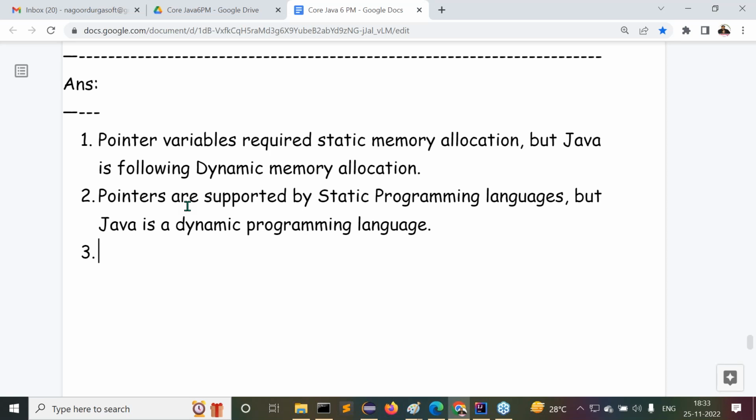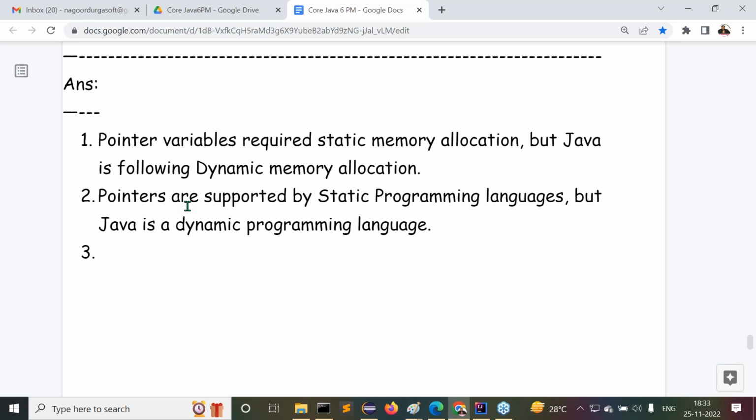Step by step, I'm asking questions to you. Try to answer my questions. Very simple. Now all of you tell me: pointer variables are required. Which type of memory allocation? Static memory allocation. Nice. Java is following what there? Dynamic memory allocation. Point number 1.